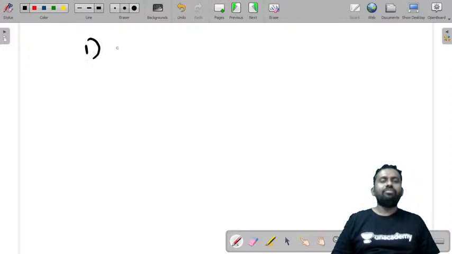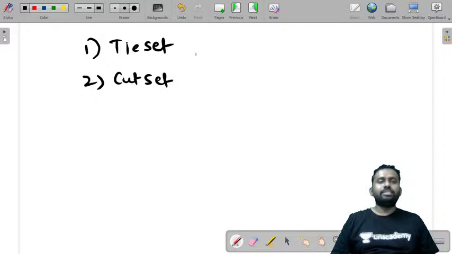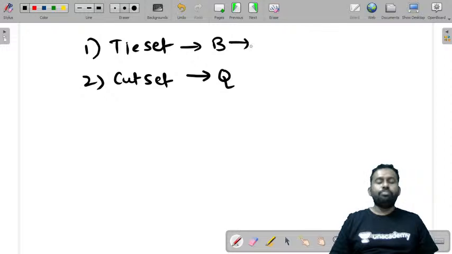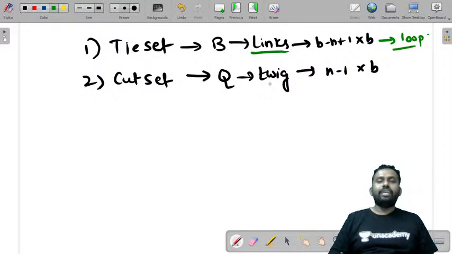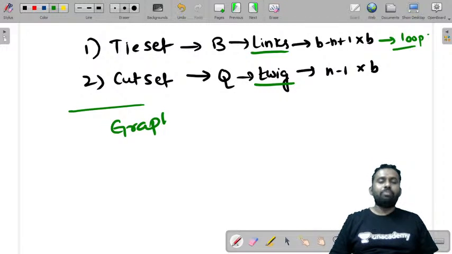So today we have learned what is the loop matrix and what is the Cutset matrix. Loop matrix is represented by B. Cutset matrix is represented by Q. Loop matrix depends upon the number of links and its size is b minus n plus 1 by b, and Cutset matrix depends upon the number of twigs and the size of the matrix is n minus 1 by b. The direction of loop currents is the same as the direction of links, and the direction of Cutsets is the same as the direction of the twigs. So with this, graph theory is completed.